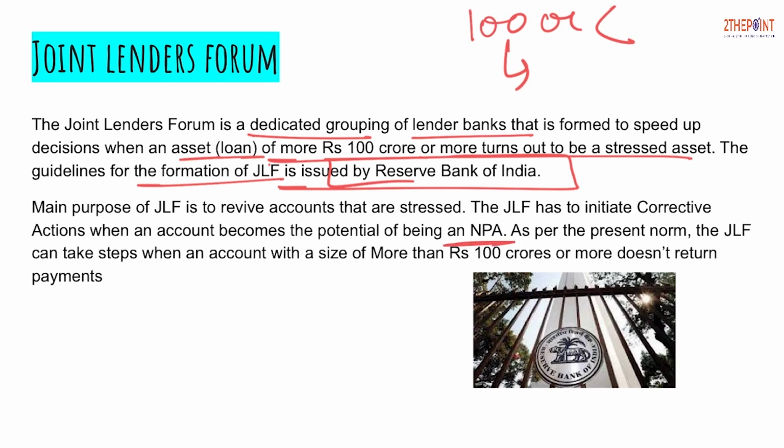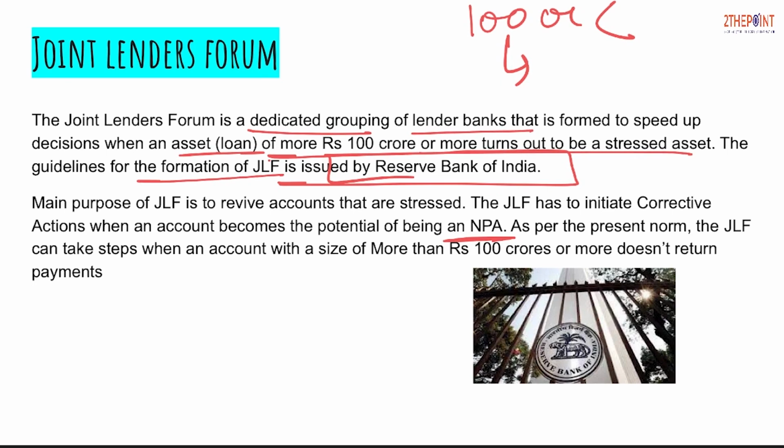I have separately made a video on it, so we'll quickly revise what NPAs are. When on a loan, the principal or the interest remains overdue, that is the debtor is not paying the interest or the installment till 90 days, from the 91st day the account will be considered as NPA.